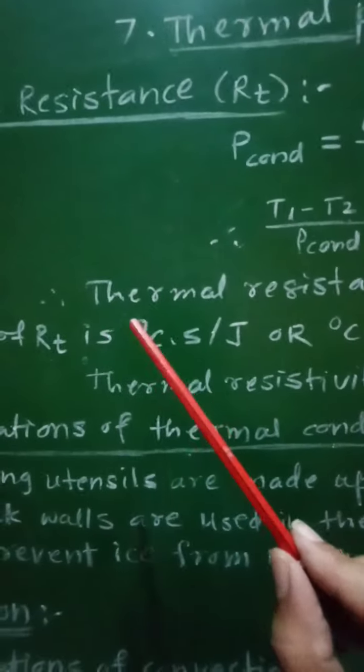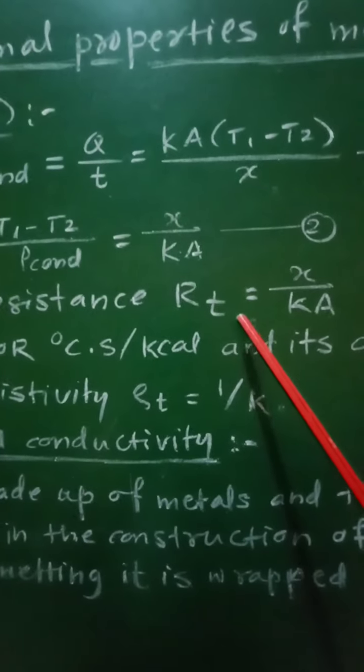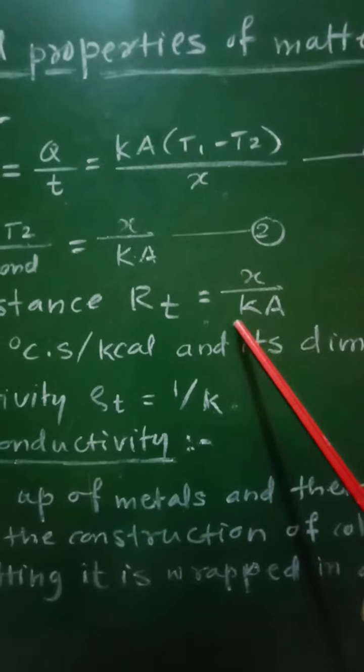Therefore the thermal resistance of that material, RT, will be equal to X upon KA.